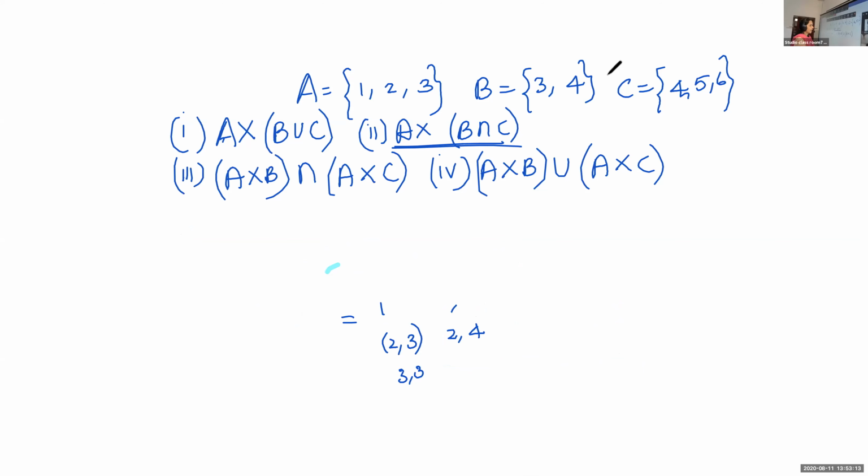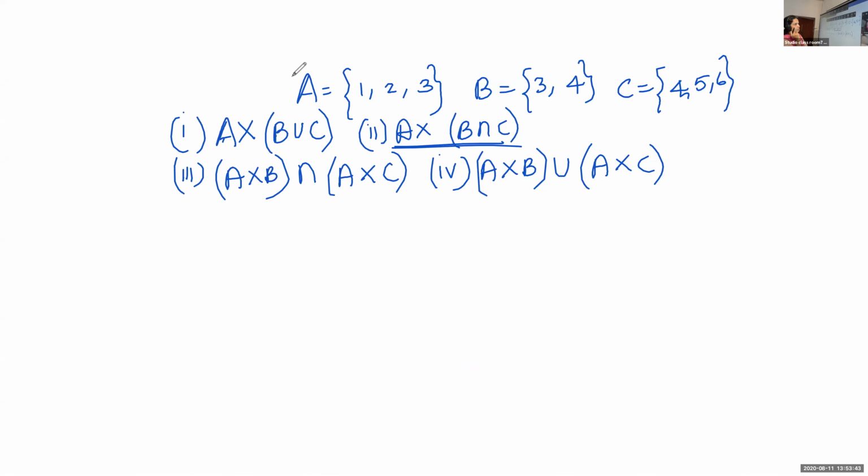So what about A cross B intersection C? B intersection C is the set {4}. It's a set containing only one element. A set containing one element we call a singleton set.